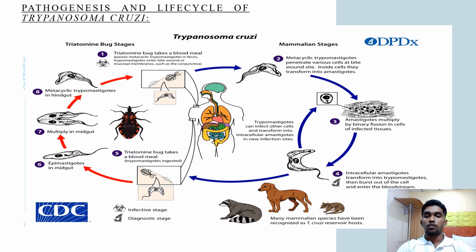So it enters the bloodstream and then it undergoes binary fission in cells, infecting some tissues, and then it reaches a diagnostic stage. From there again a bug comes, takes a blood meal, and then the parasite moves into the bug itself. From there it proliferates in the midgut where it undergoes binary fission and then it reaches its final stage, which becomes the infective stage.